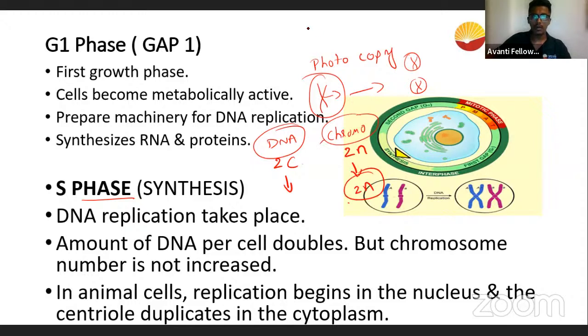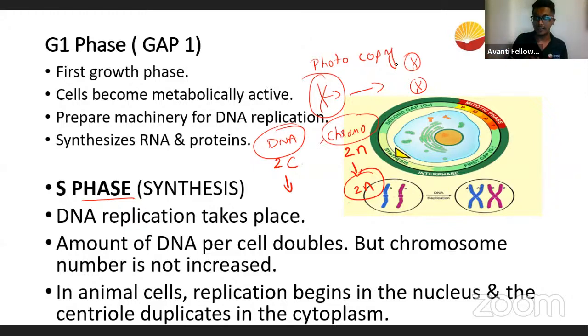Anybody? I think Rakshita answered. That's a correct answer, Rakshita. Okay, appreciate. Yeah. So you have the 4N. So Trisha says that it is 4N. Absolutely right, guys. I mean, like 4C. I think that's what you meant. It should be 4C, guys. Remember, N is for chromosomes and C is for DNA. Don't try to mix up N and C.